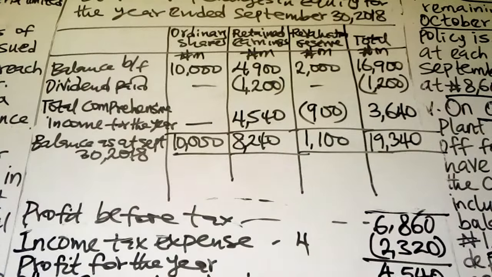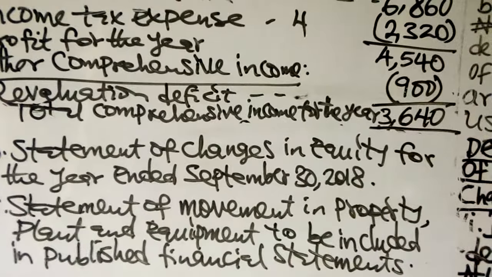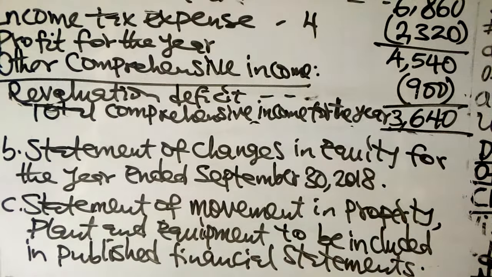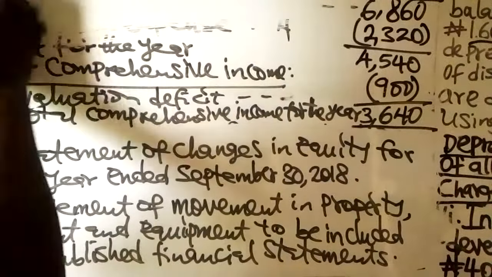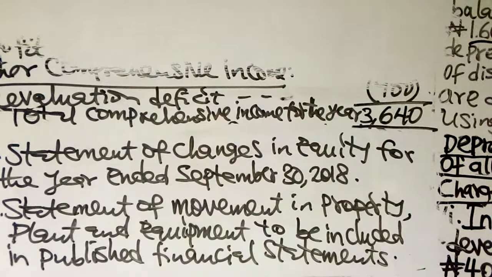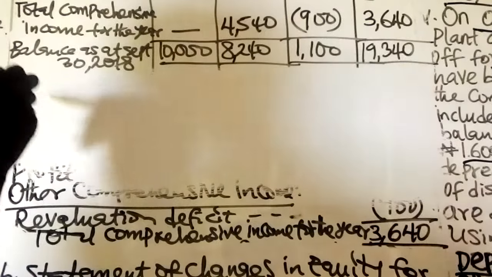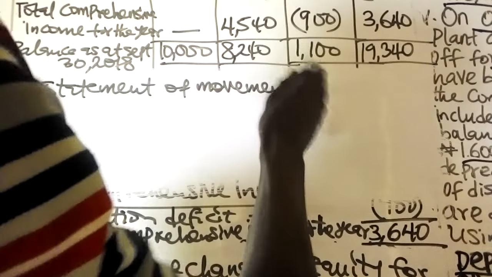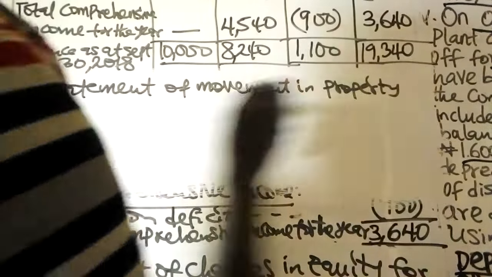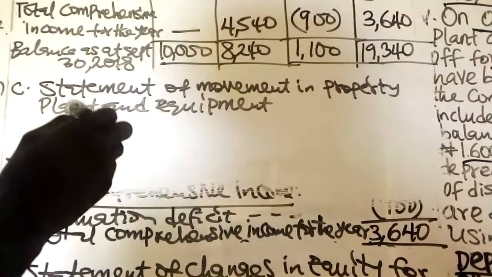Having prepared the statement of changes in equity, the next requirement is C. In the C part of the question, you are to prepare the statement of movement in property, plant, and equipment, to be included in the published financial statements. That is requirement C.